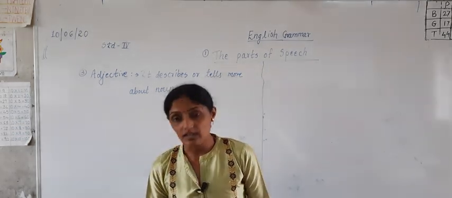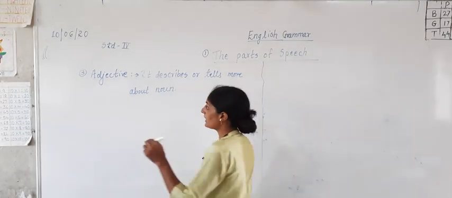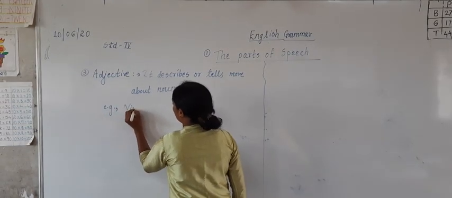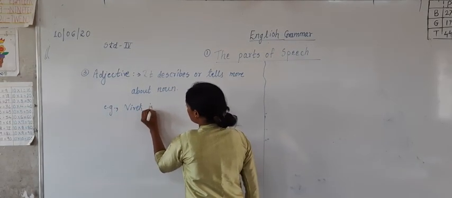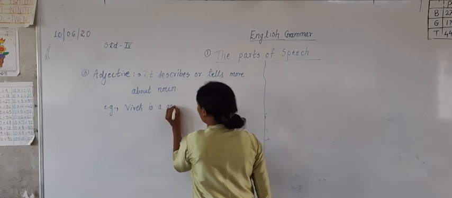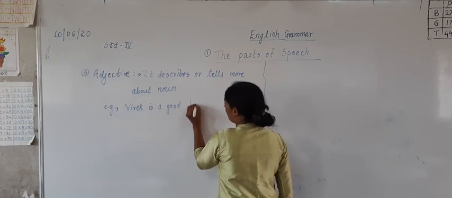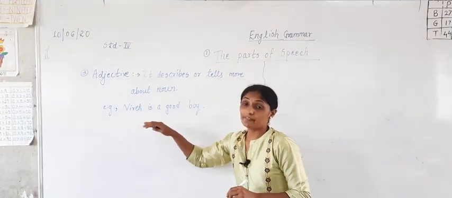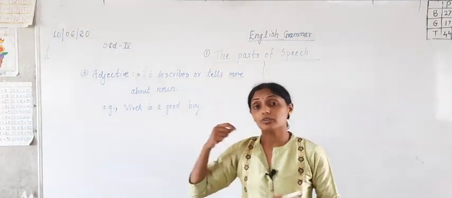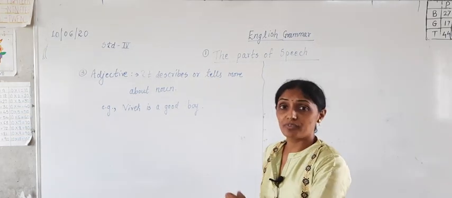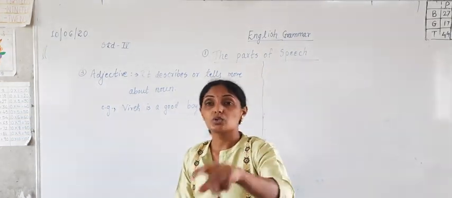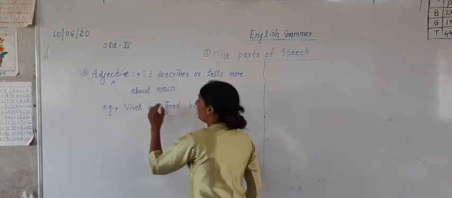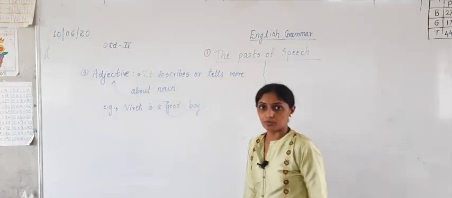If we say Vivek is a good boy, how is Vivek? If we ask you the quality of Vivek, what is it? Vivek is good. So good is an adjective.